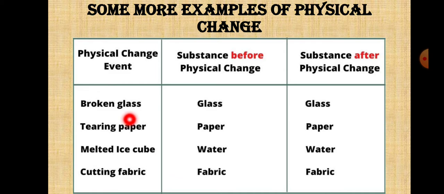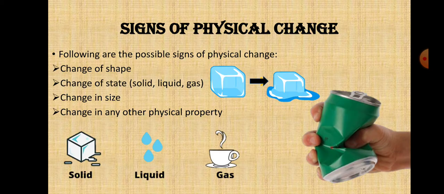So broken glass, before the physical change it's a glass. Even after the physical change it is glass only. So fabric, when you cut a fabric, before the change it's fabric only. Even after the physical change it's a fabric. So their composition, their molecules are not changing. Okay,